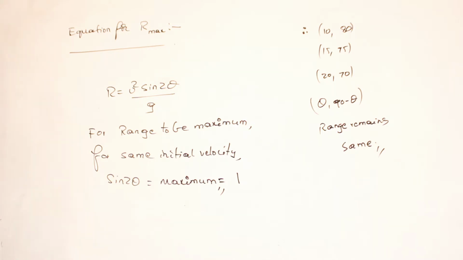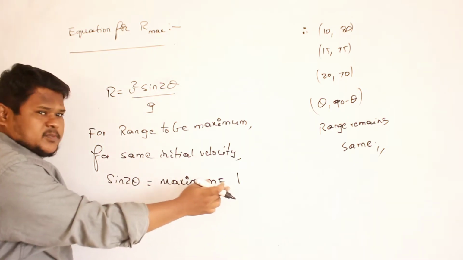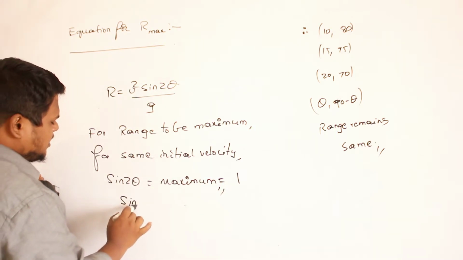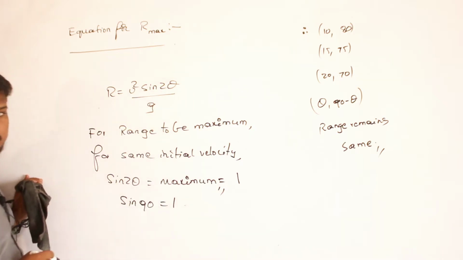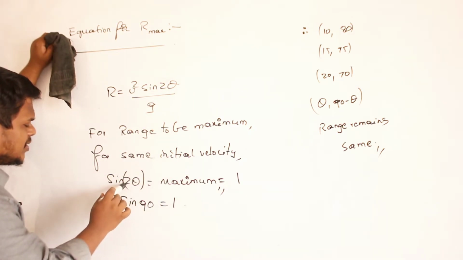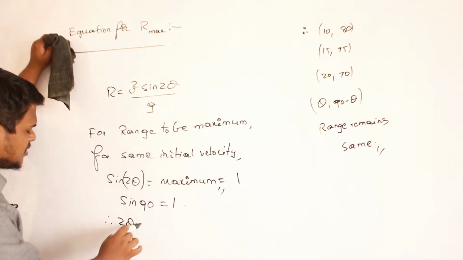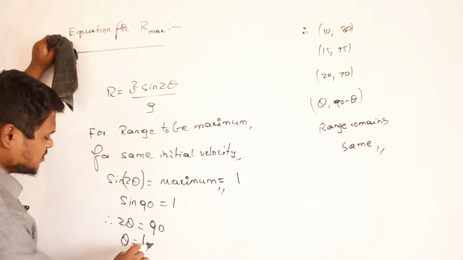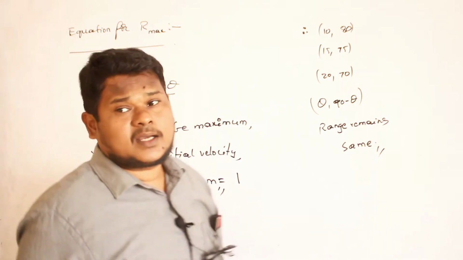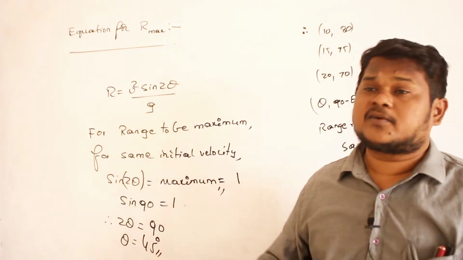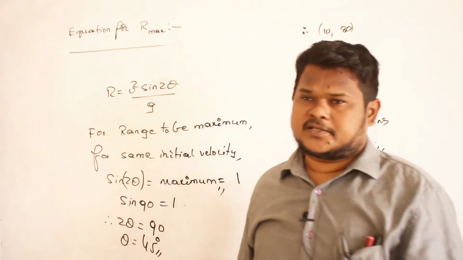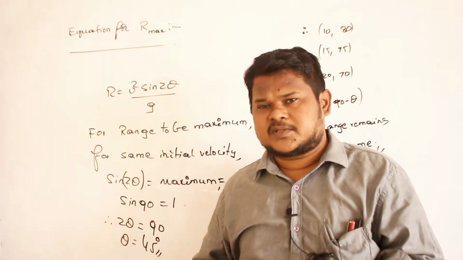So understandable? So the maximum value of sin theta possible is 1, and sin theta will become 1 for which angle? Sin 90 is 1. Sin 90 value is 1. It means that 2 theta must be equal to 90, no? So therefore theta is equal to how much? 45 degrees. So what is the meaning of 45 degrees? If I throw the body at an angle of 45 degrees with respect to horizontal, then range will be maximum. That is the condition. You should have used this common sense also, no?